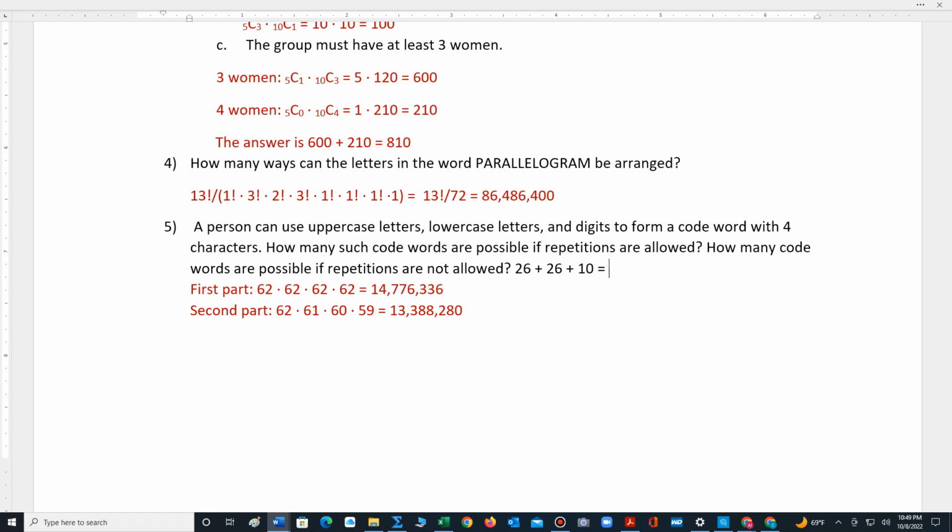So if we were to add all of those numbers together, we end up with 62 different possibilities for each character. So if the code word is allowed repetitions, that means we have 62 choices for each different character. And so 62 times itself 4 times is